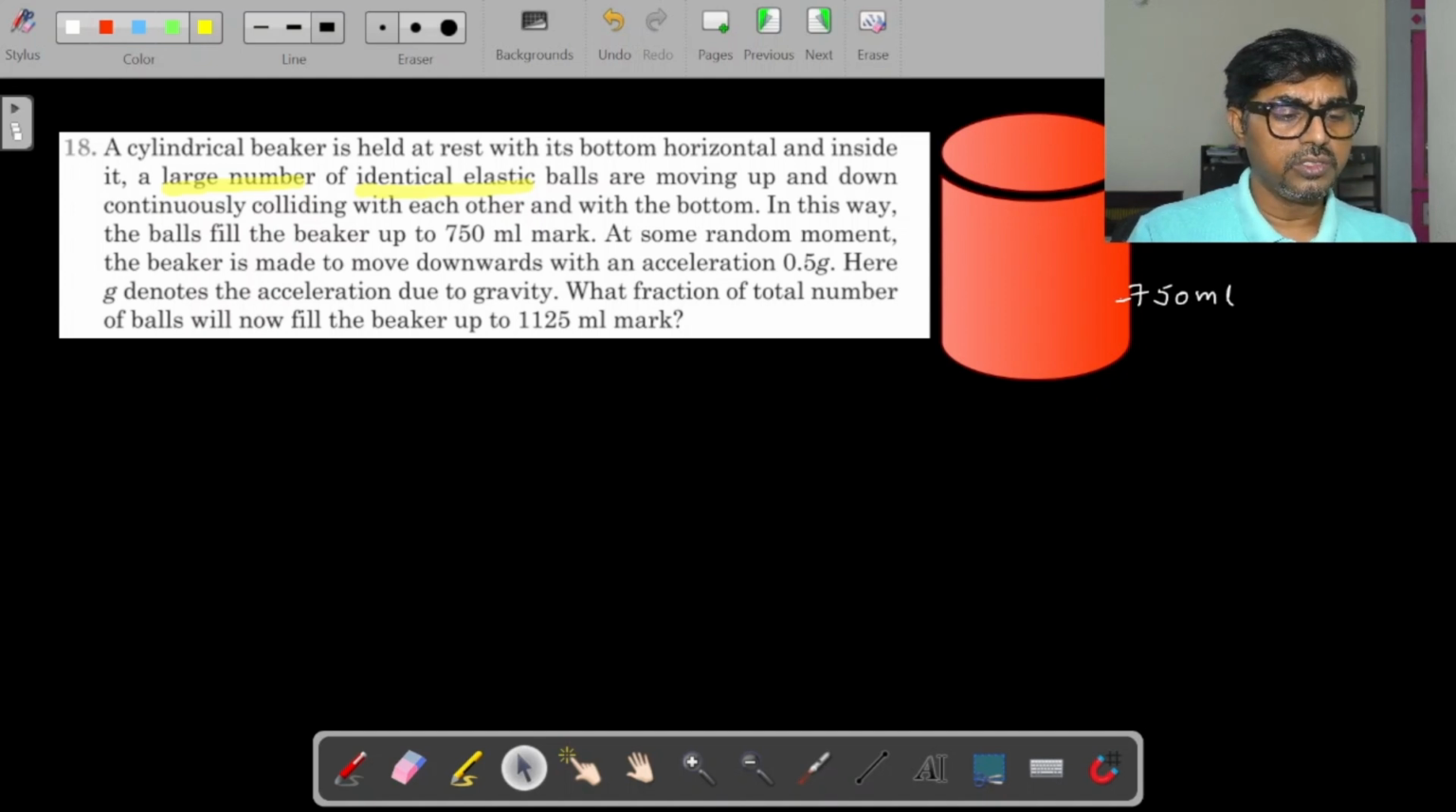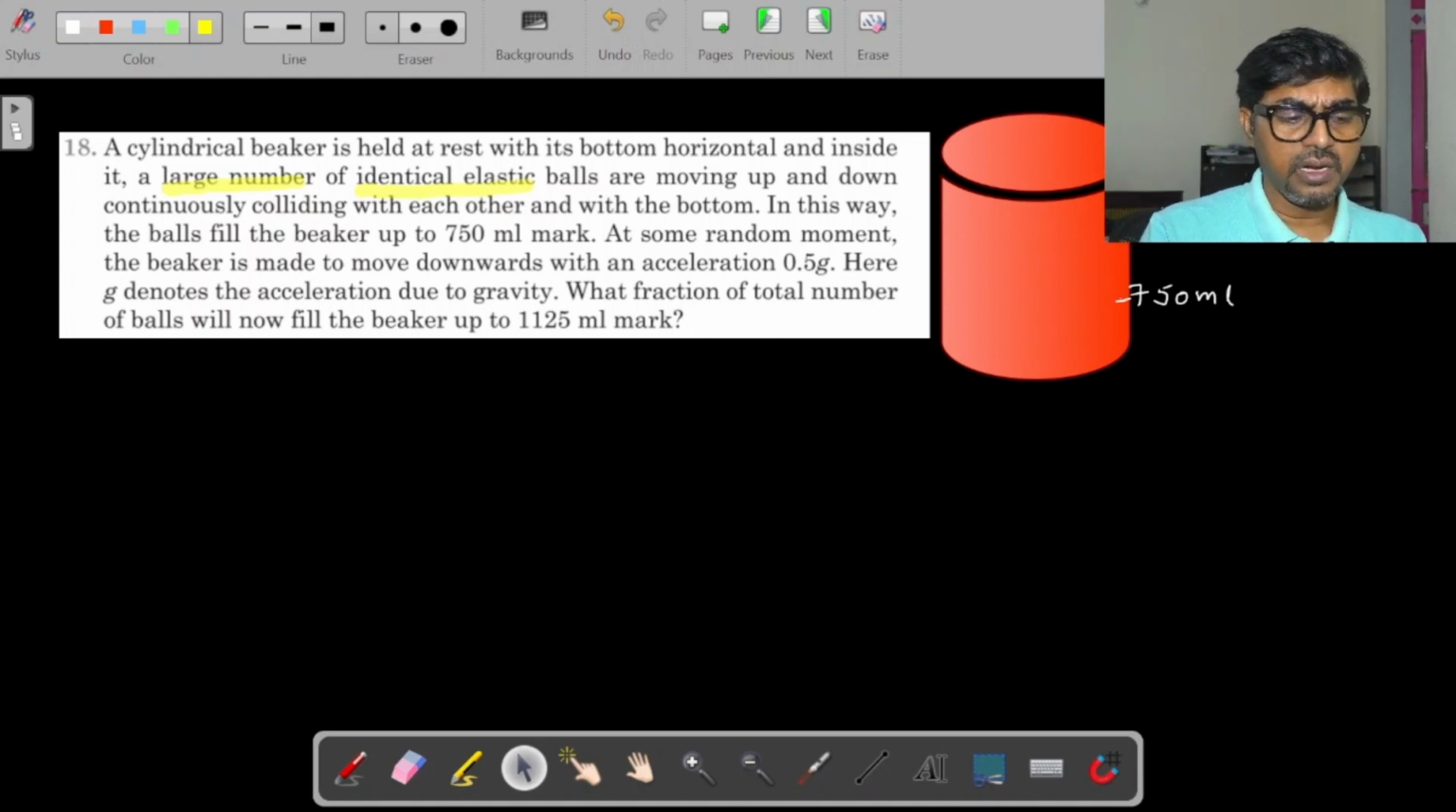In this way, the balls fill the beaker up to the 750 milliliter mark. So as they are moving up and down, they are able to go only up to the 750 milliliter mark, not beyond that. Let's say this is a cylinder. The cylinder was not given in the question, I just drew it so that you can understand. The balls are able to go up to 750 ml, not beyond that. Why are they not able to go beyond that? Probably because of gravity. Let's understand, because they said horizontal, so the gravity effect should also be considered here.